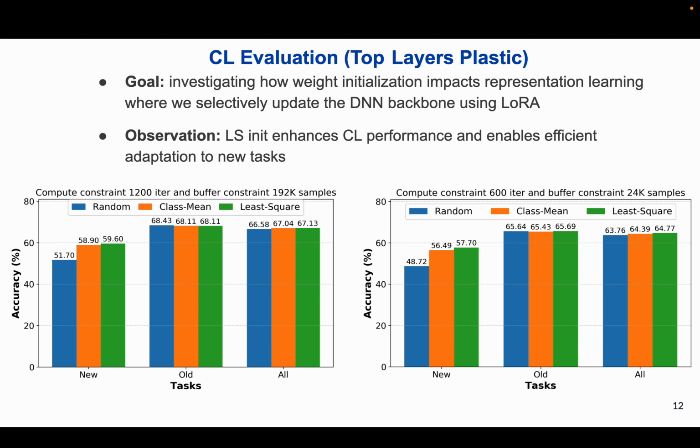Under this setting, least square initialization again improves both new task and overall accuracy. While class mean performs reasonably well, it consistently lags behind least square. Loss is consistently lower with least square, confirming its benefit for efficient, scalable continual learning.